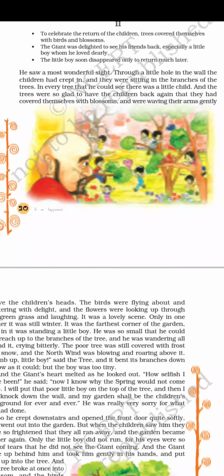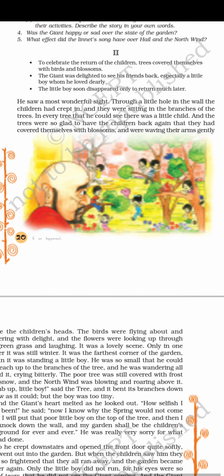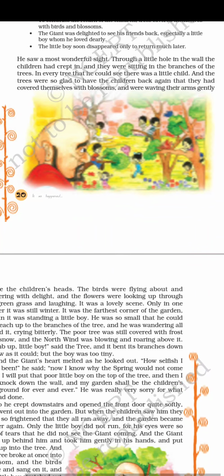Today we will read part 2 of the text, The Selfish Giant. Here are some outlines of the part. To celebrate the return of the children, the trees covered themselves with birds and blossoms. So when the children returned to the garden, the trees covered themselves with birds and blossoms, meaning flowers. The giant was delighted to see his friends back. So who was his friend? That we will see. Especially a little boy whom he loved dearly.